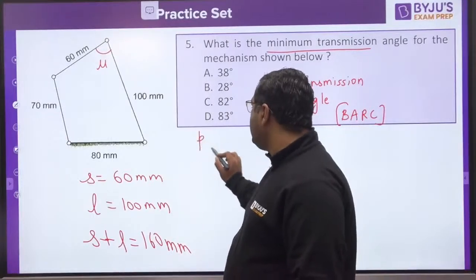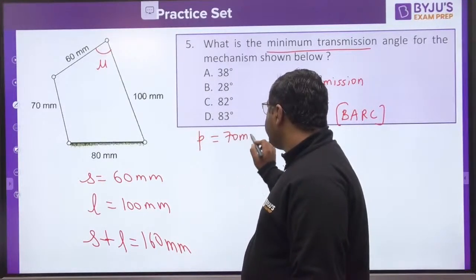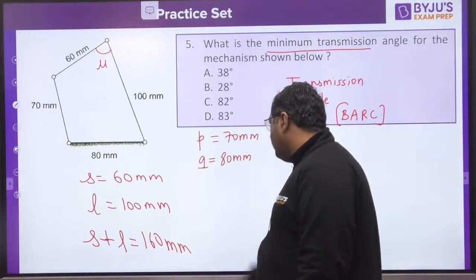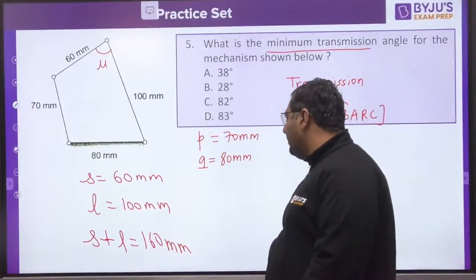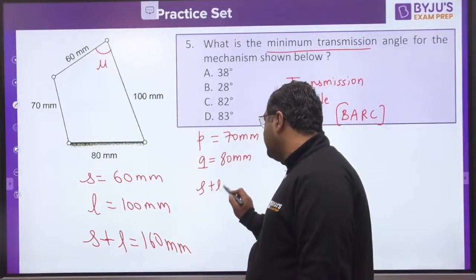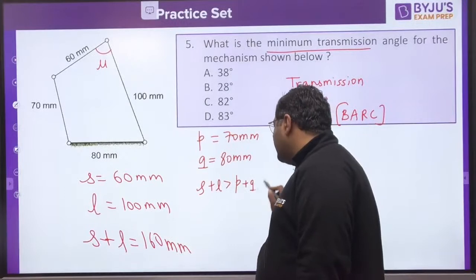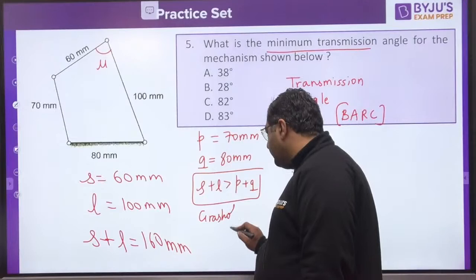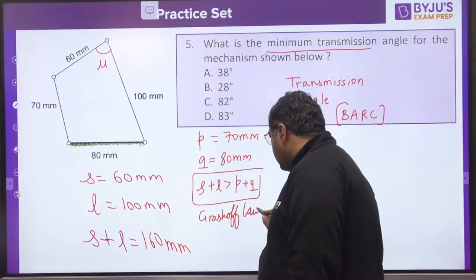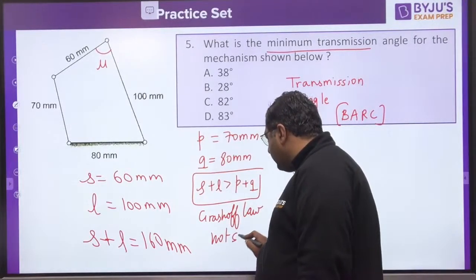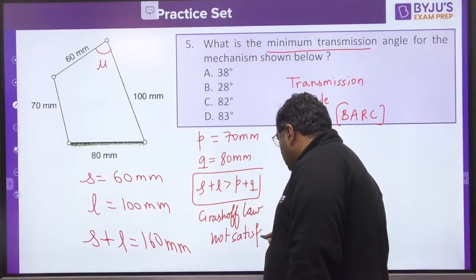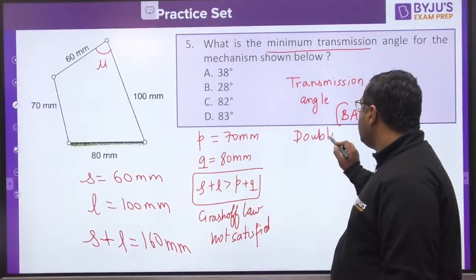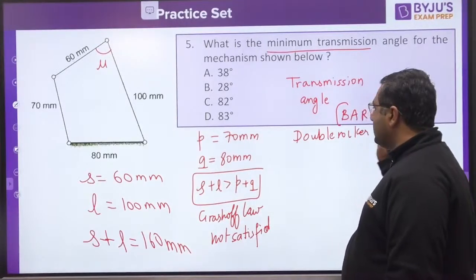So P is 70 mm, Q is 80 mm. So P plus Q is going to be 150. So you can see S plus L is coming more than P plus Q. So as the Grashof law is not satisfied, you would be saying that it is a double rocker mechanism.